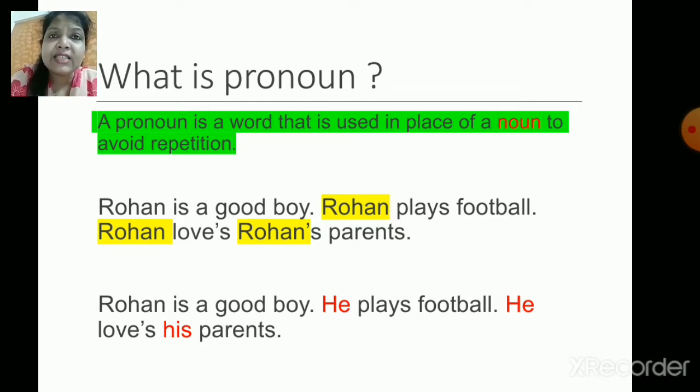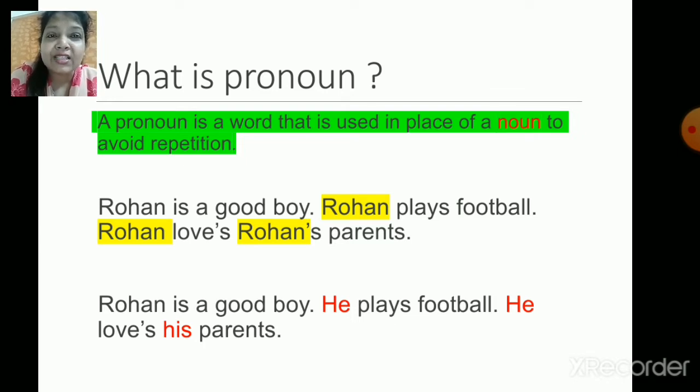Now I have given you a few sentences over here. Let's see whether it's correct English or not. Rohan is a good boy. Rohan plays football. Rohan loves Rohan's parents. Don't you think there is some mistake in these sentences, right? So, who can tell me what the mistakes are? Yes, we are repeating Rohan in each and every sentence, which is wrong English.